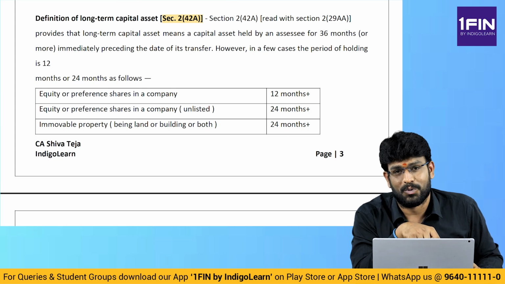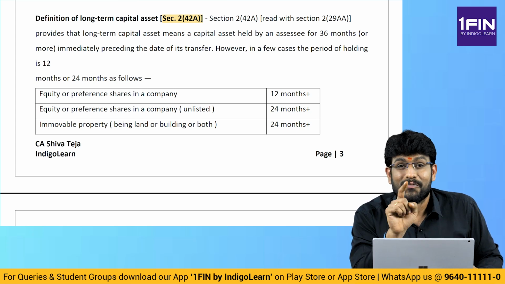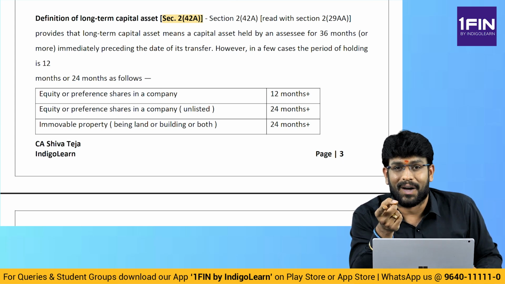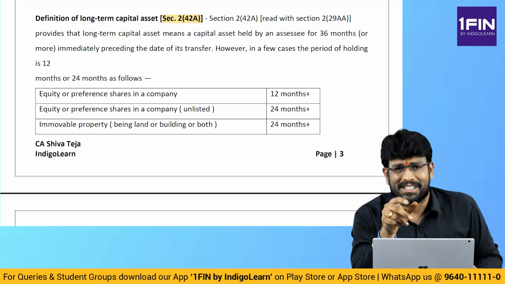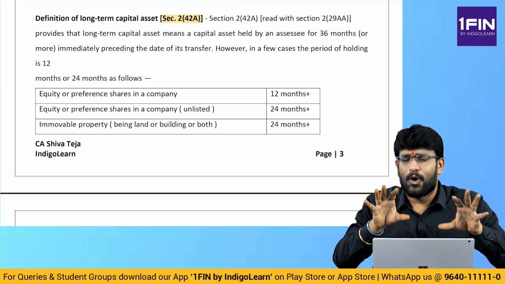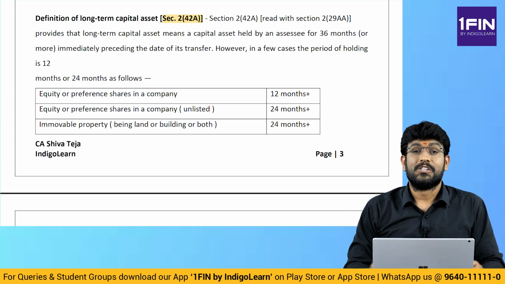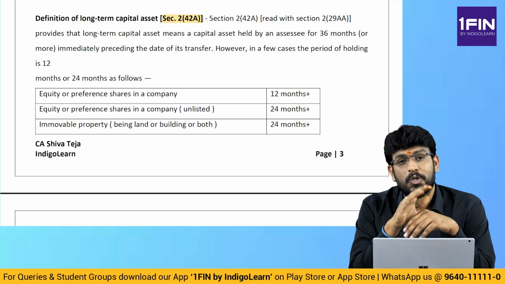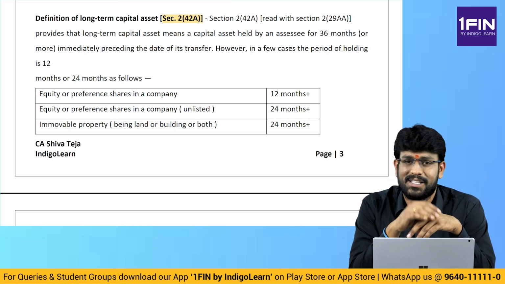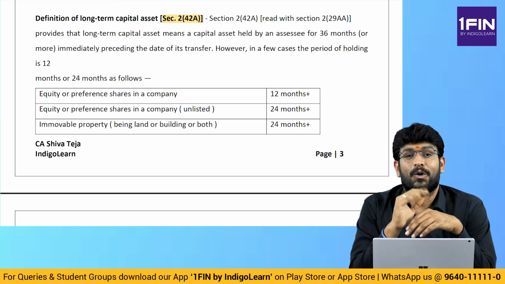A student might ask me one doubt: Sir, should I remember only 12 and 24 now? No. For your exam, for May 25, September 25, January 26, what is the previous year? 24-25, assessment year 25-26. Now when the previous year is 24-25, it covers 1st April 24 to 31st March 25. So you should remember both: the concept of 12, 24, 36 also, and 12 and 24 also.